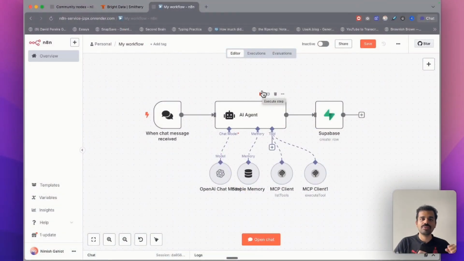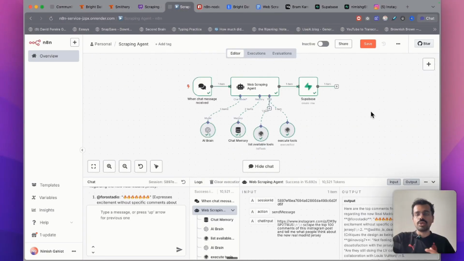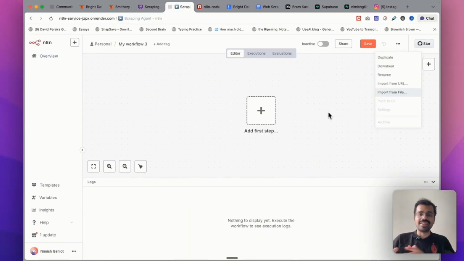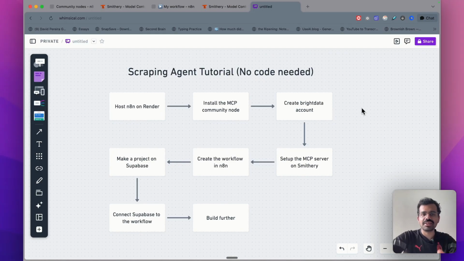If you're looking for the best way to automate web scraping, so that you can either put it inside an app or maybe just use it for some of your own workflows, this video is for you. You're going to build an n8n automation. You can use it as an agent or you can create a UI using Lovable or Bolt and then use it as a standalone product. You don't have to code anything and this is going to be super simple. Let's get started. You'll be following these 7 steps.